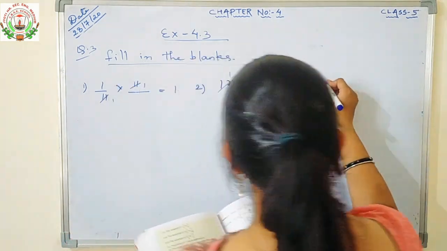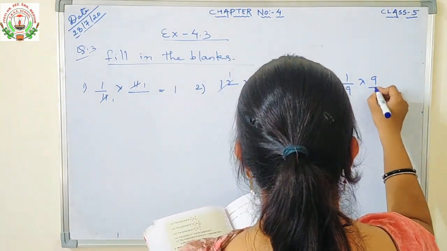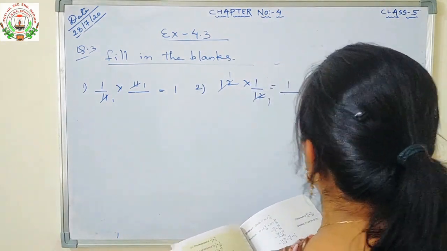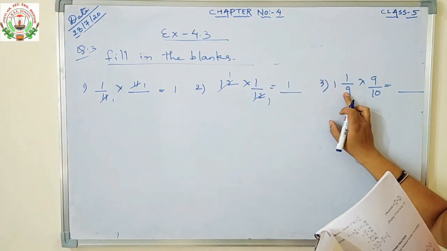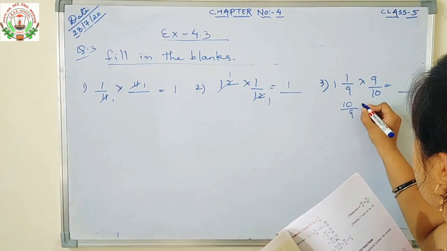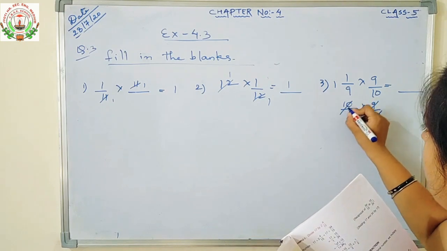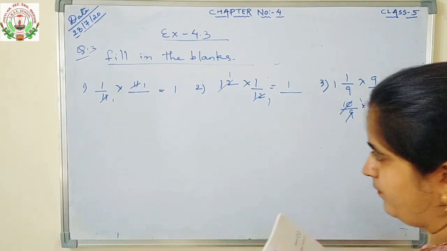Number 3 is 1 upon 9 into 9 by 10 is equals to dash. First we will convert this fraction. 9 ones are 9. 9 plus 1 is 10 by 9 into 9 by 10. 9 ones are 9 ones are 10 ones are 10 ones are. What will come here? 1.